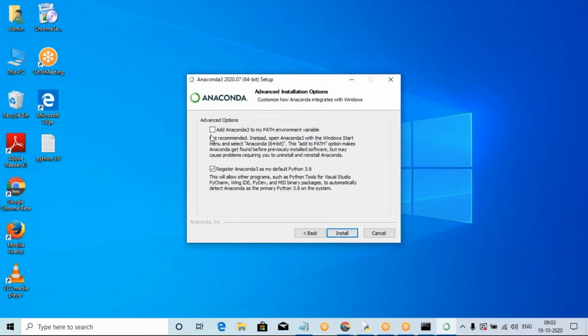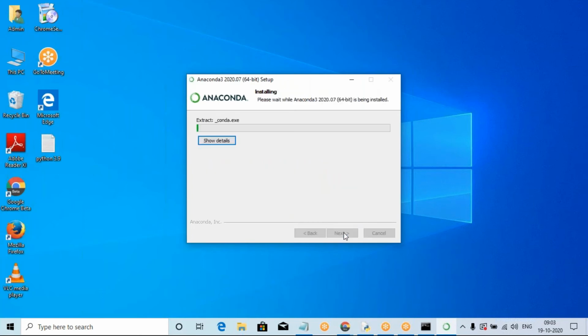Okay. Add Anaconda 3 to my Python path. Not recommended; instead open Anaconda. So that's not required. Okay. Click install and download it. Next button. Click the final install button. Conda is automatically installed on your laptop. Okay.